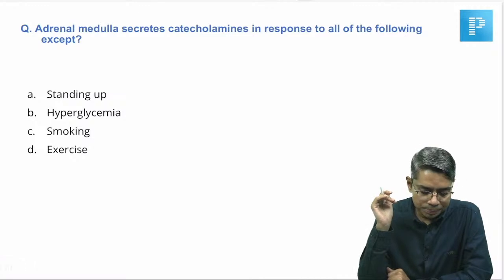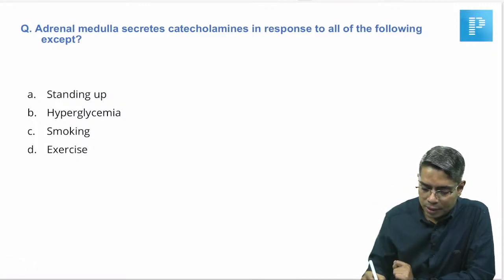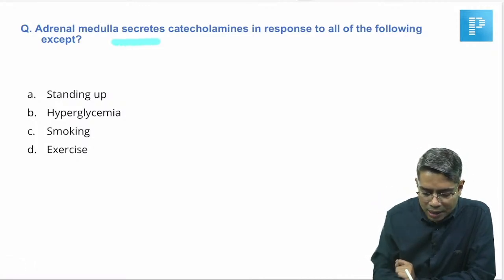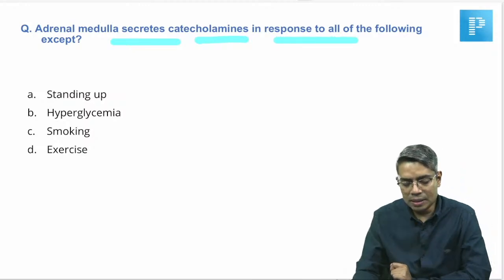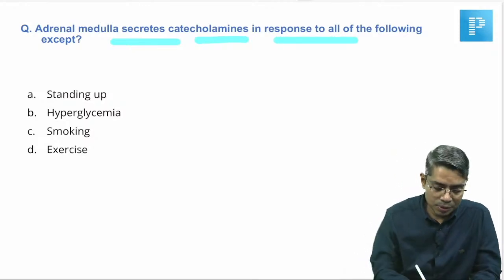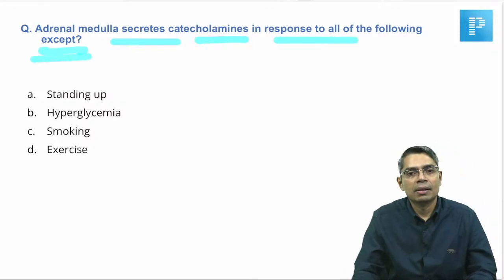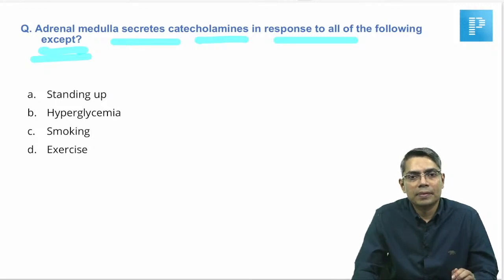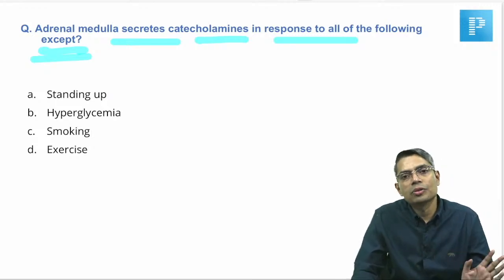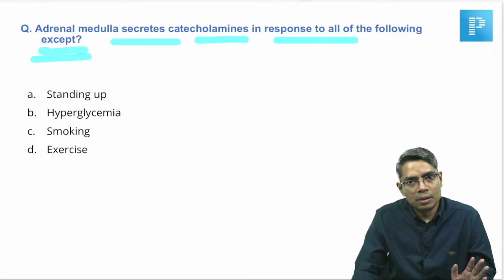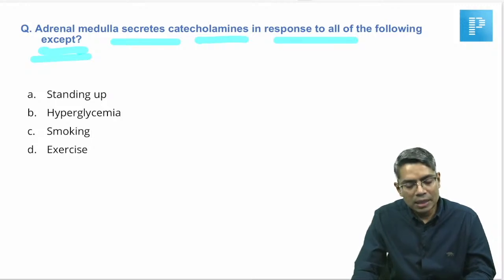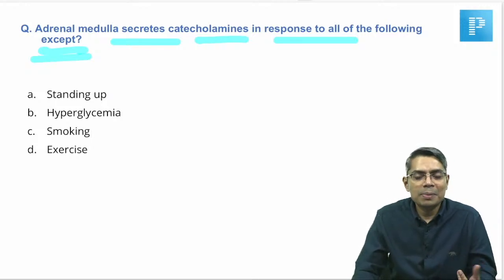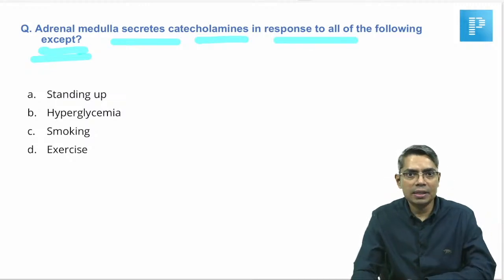Now, next question. This was the question I was looking at: adrenal medulla secretes catecholamines in response to all of the following except. So except is your question. Now, in this question if you Google, everything is a correct answer, there is no except according to Google. I also tried it, because I was particularly worried about hyperglycemia. Otherwise, I was looking at all of the options. Even if you Google, hyperglycemia is also a stimulus for adrenal catecholamine secretion, but again book is book.